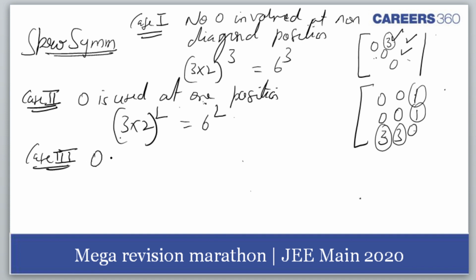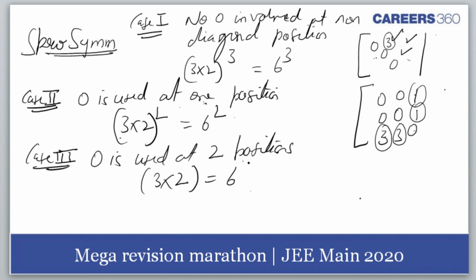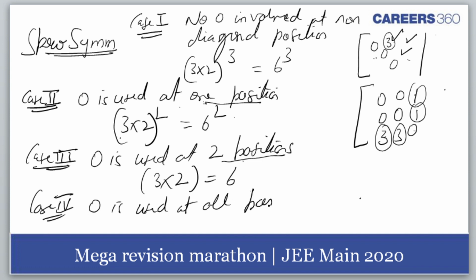Case 3 would be 0 is used at 2 positions. If 0 is used at 2 positions, then it would give me 3 into 2, that is 6 places. And case 4 would be when 0 is used at all the positions. When I'm saying 2 positions, 1 position, I'm referring to the non-diagonal positions. 0 is used at all positions, that is all the 3 positions I'm using 0. So that would be 1. Only one matrix would be made.